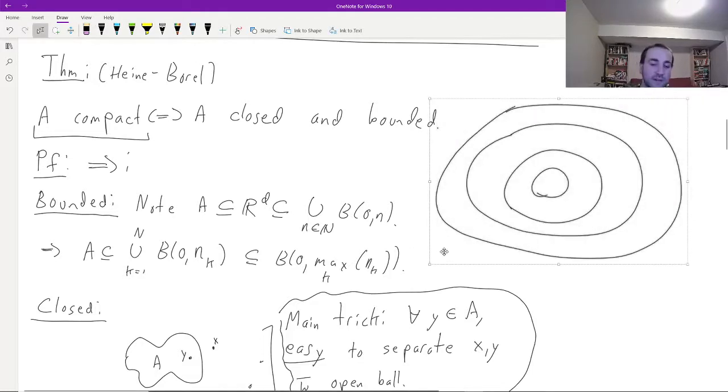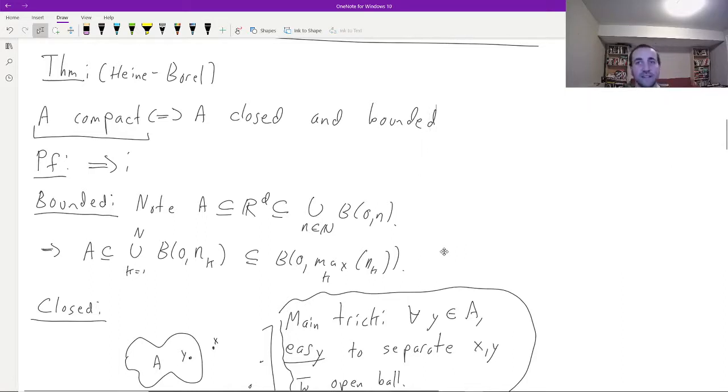Well, that's an open cover of A, which means it has a finite subcover of this form here. And so in particular, A is contained in the ball around the point 0 whose radius is the maximum of the values that show up here, and in particular, A is bounded. So for boundedness, there's not a whole lot to do.